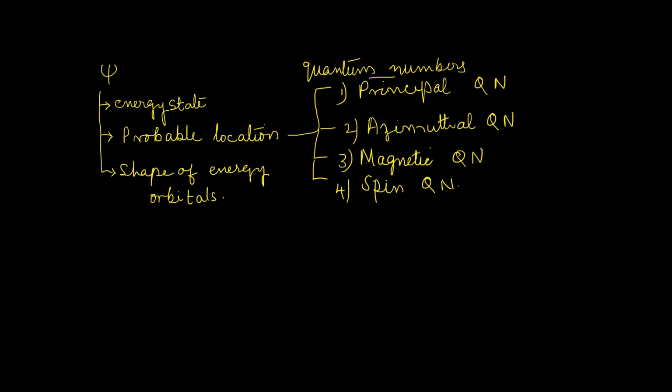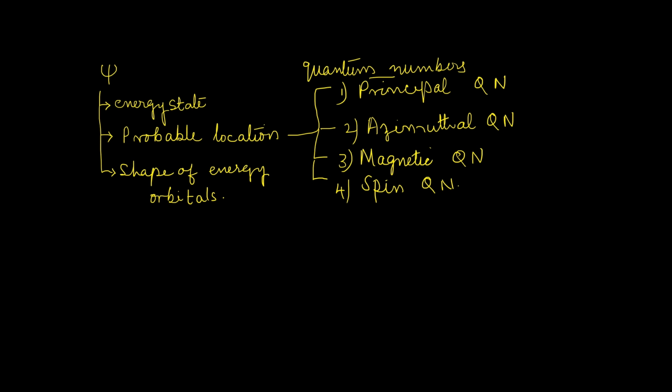We will be discussing all this in the coming video. I have added one more point there. Understanding the probable location of an electron also gives the shape of the orbital, that is, in which fashion it is moving around the nucleus. We will understand all this in the coming videos.